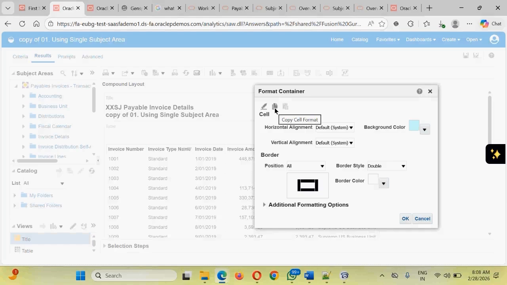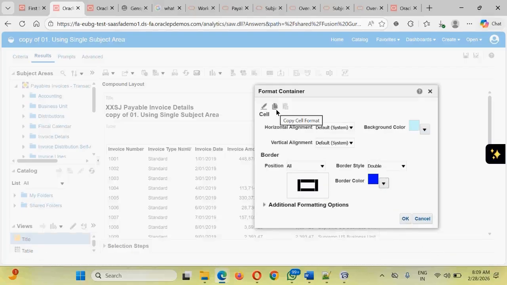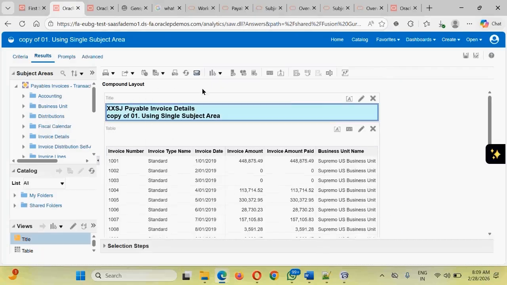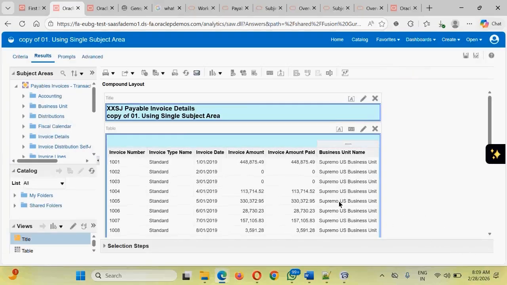In case you want to copy the format, whatever format you have done, the color of the format, the border color we have selected, this is the format. You want to copy this, click OK. The moment you set the properties, you will see it has changed. The same thing you want to apply to the lower section or other section, click onto the formatter there and paste that format. All the settings will come, so that you do not need to manually do the things, and click OK.